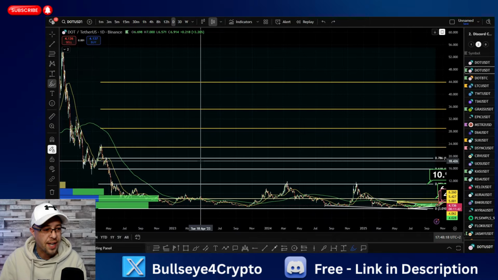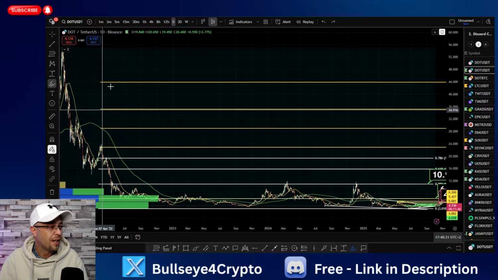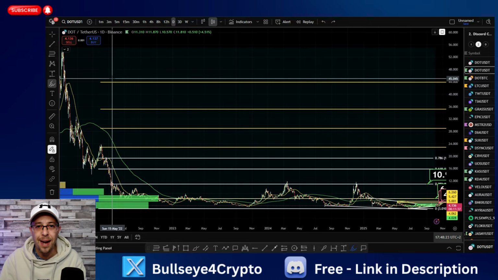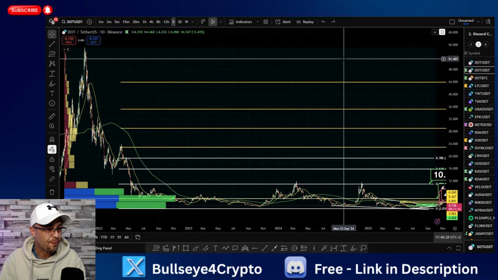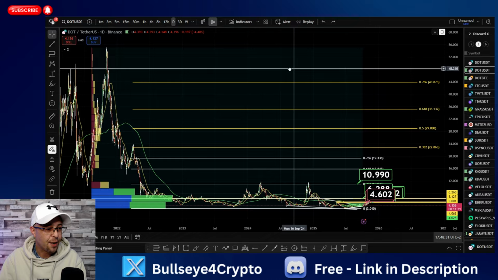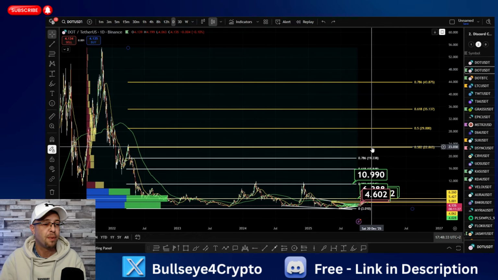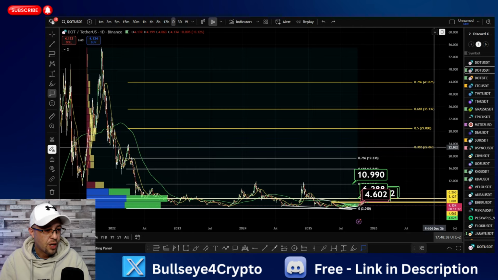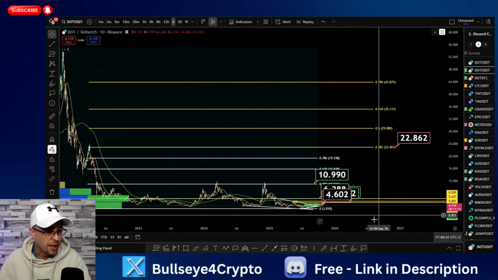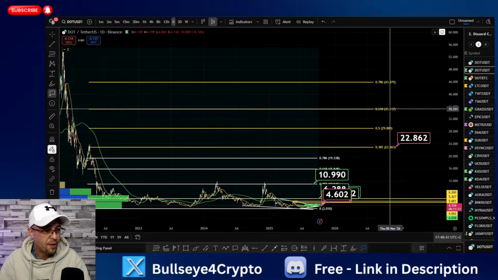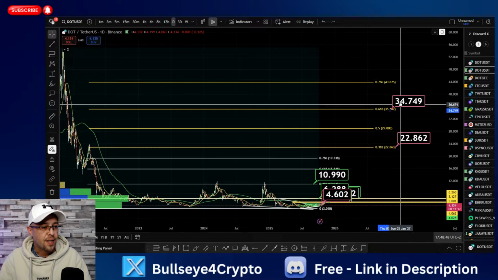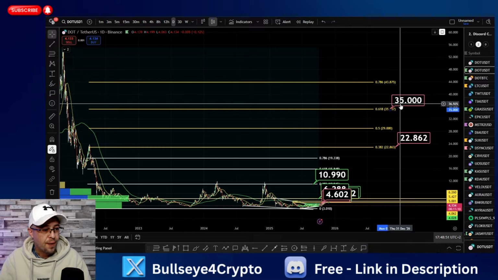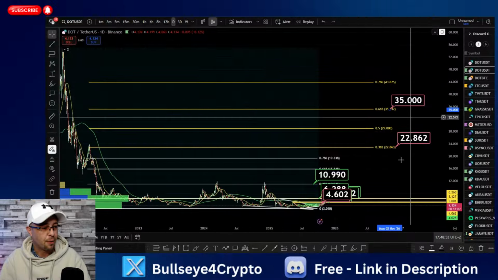So we've got the white count, that's the conservative count, and we've got the yellow count, which is the macro count from its previous all-time high. So should we talk some big numbers now? The big numbers are, if we really get an on-risk rally, you've got your 38.2% retracement from its bull market high in 2021, which is sitting at $23. You've got $23. We'll skip the 0.5, you've got your 0.618 from the bull market high, $35. Nearly a psychological round number, around about the $35. We know that is going to be a big resistance point.